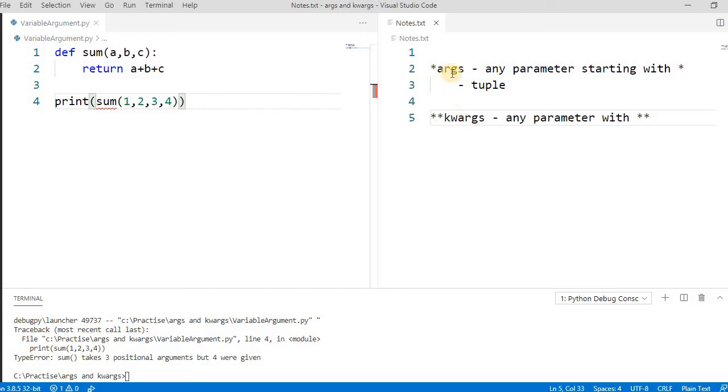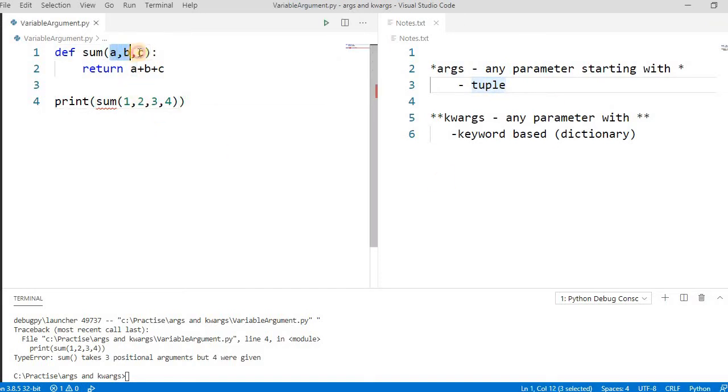You can put any name. It will return a dictionary, because as the name suggests it is a keyword argument, and in a dictionary we have keywords, so it's keyword based. Simply put, in Python, keyword based means dictionary. The single star returns a tuple. There is a difference between a list and a tuple: a tuple is immutable, but a list is mutable. So how do we run this?